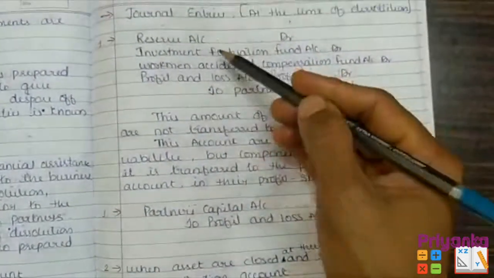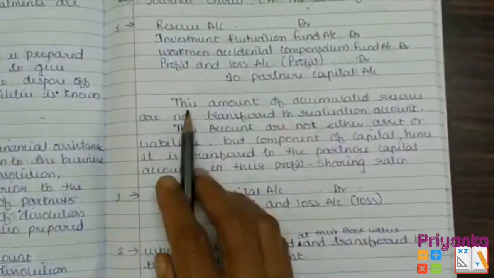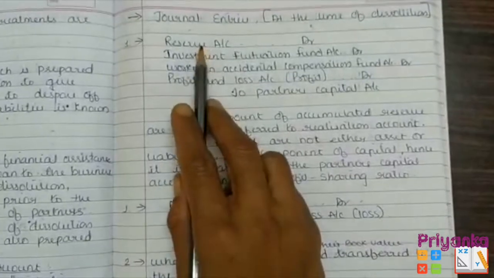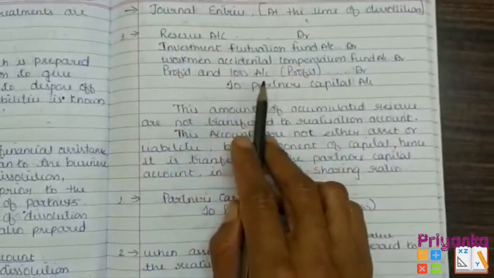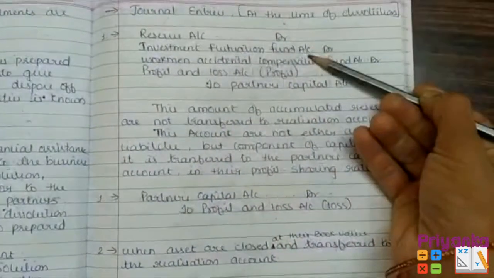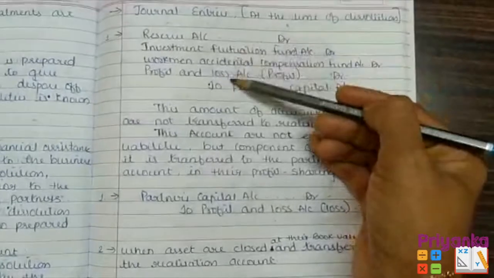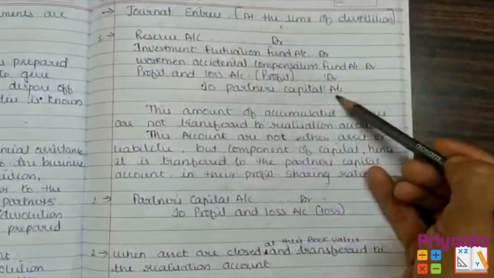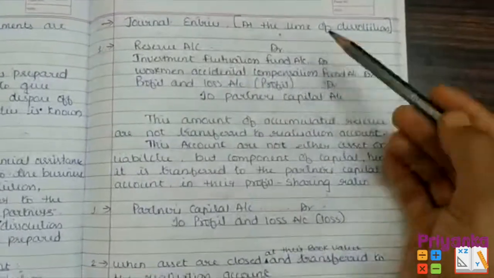I first wrote it and then I wrote the second one, but it should be together. Now here is the explanation. Now, reserve account, investment fluctuation fund, workman accidental compensation fund, profit and loss account. These we already gave in entry in our chapter 5 and 6. Here also same thing we are going to do. We are going to take them all on the debit side to the partner's capital account while giving the journal entry. We used to keep this.